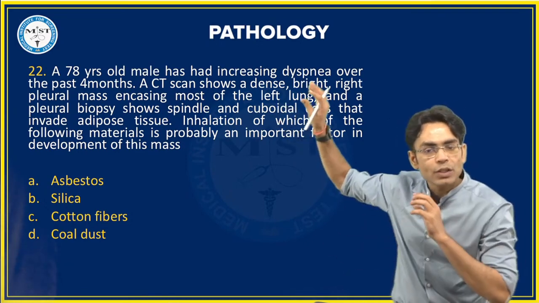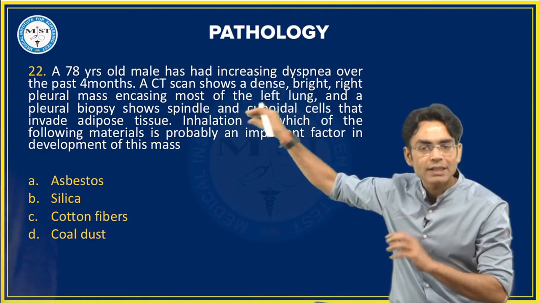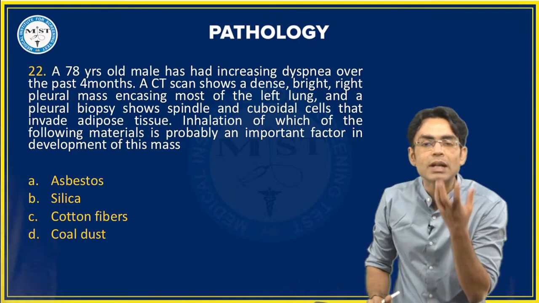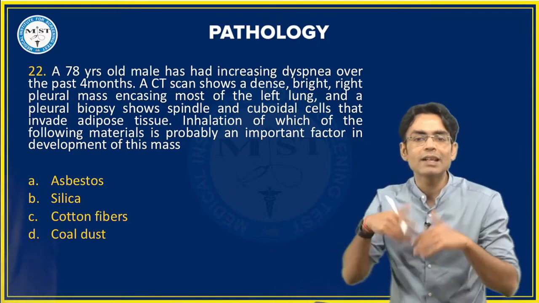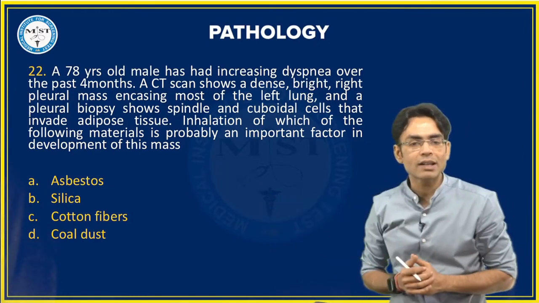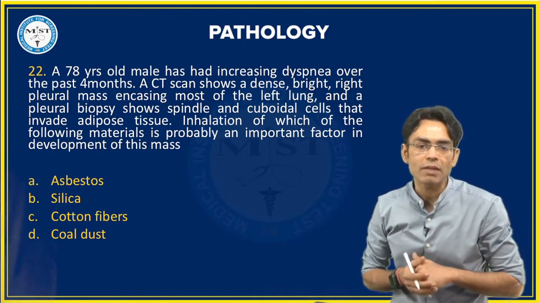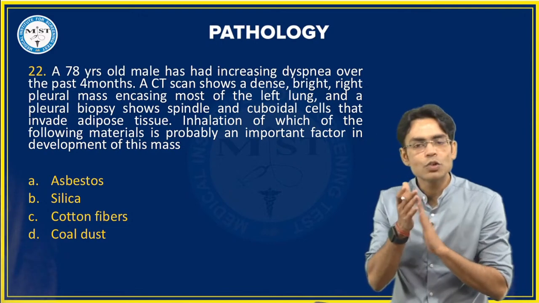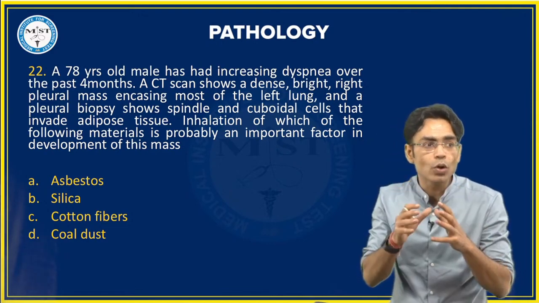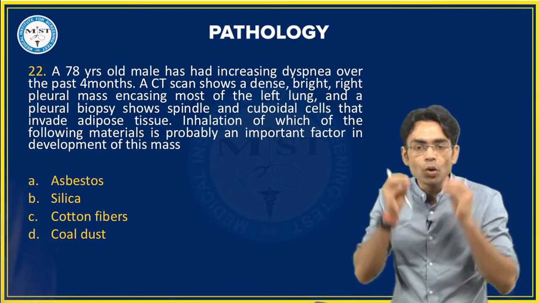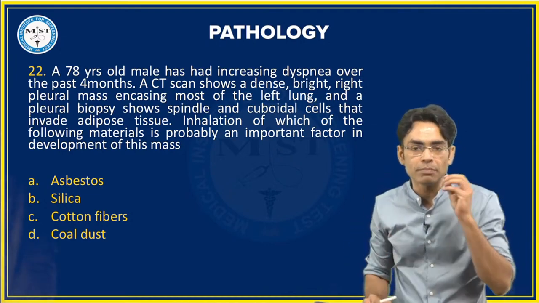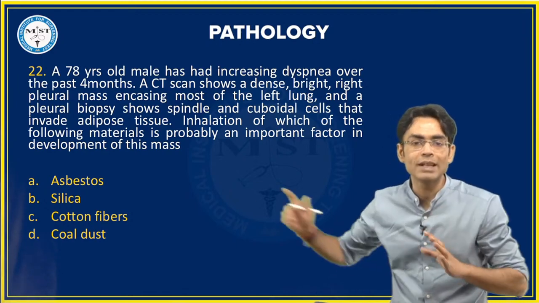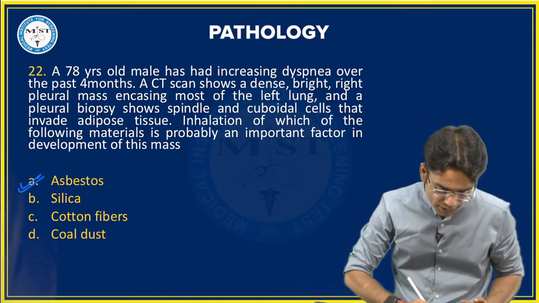Beta, look, you are seeing invasion in the lungs. That means they are talking about lung cancer, and they are asking what the material is because of which lung cancer could happen. Your choices are asbestosis, silica, cotton fiber, coal dust. So answer. Wow, very good. So beta, you know the pneumoconiosis which is causing lung cancer most commonly is asbestosis. So your answer is A.